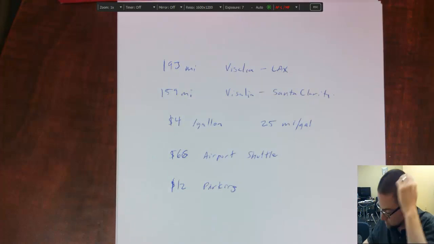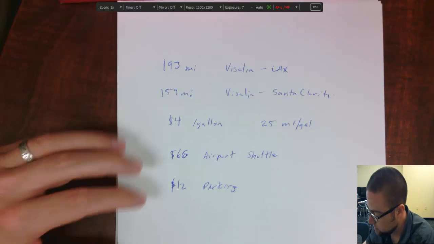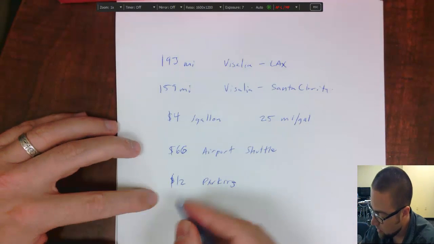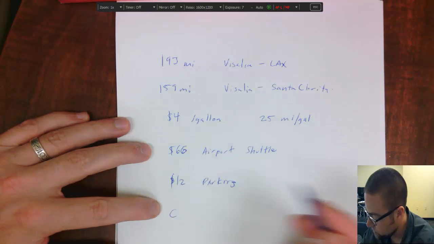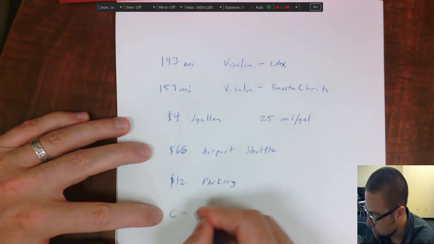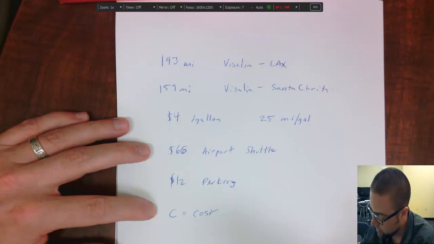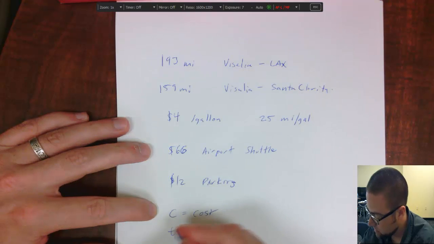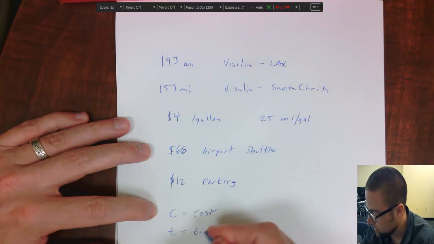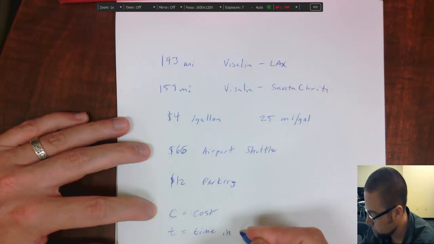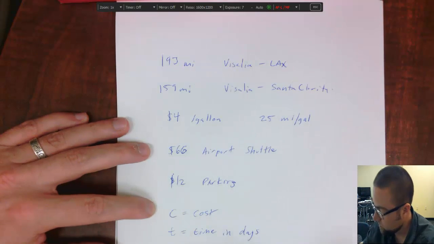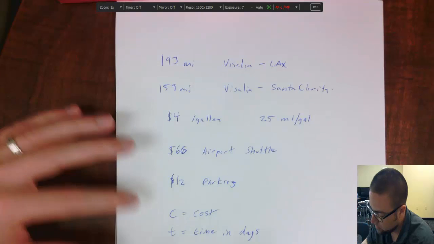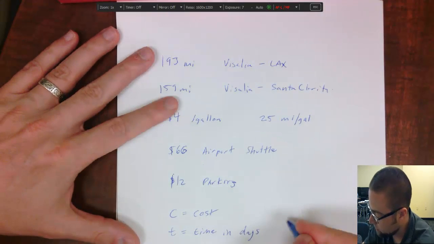Okay, so now I can try to put this together in a system of equations. So what I want to find out is the cost, right? I'll say it's C. And we'll call T the time, right? The number of days, time and days. Okay, so I have two things, right?